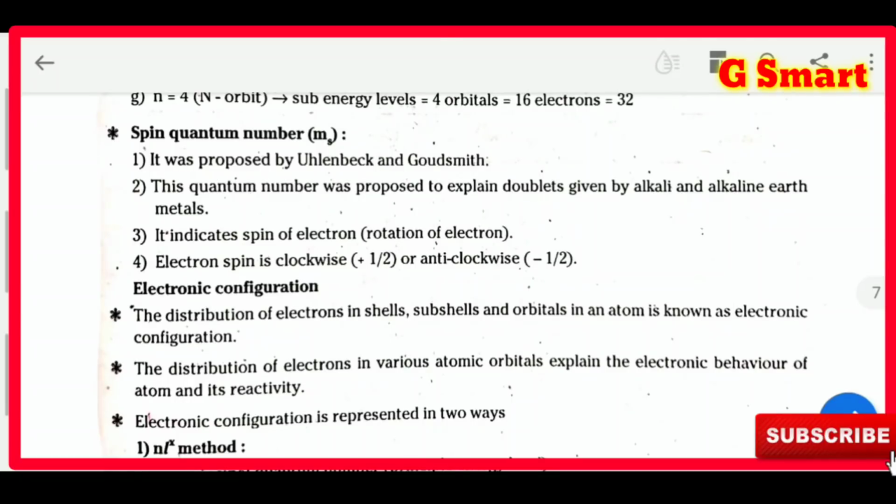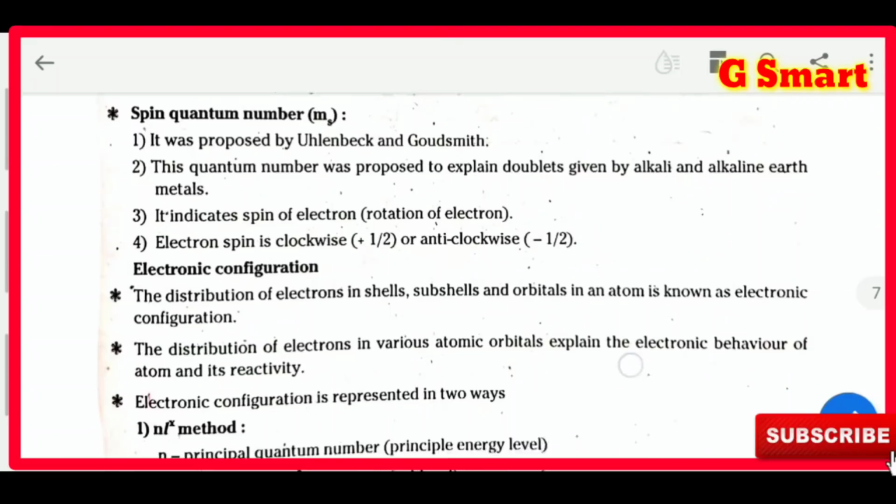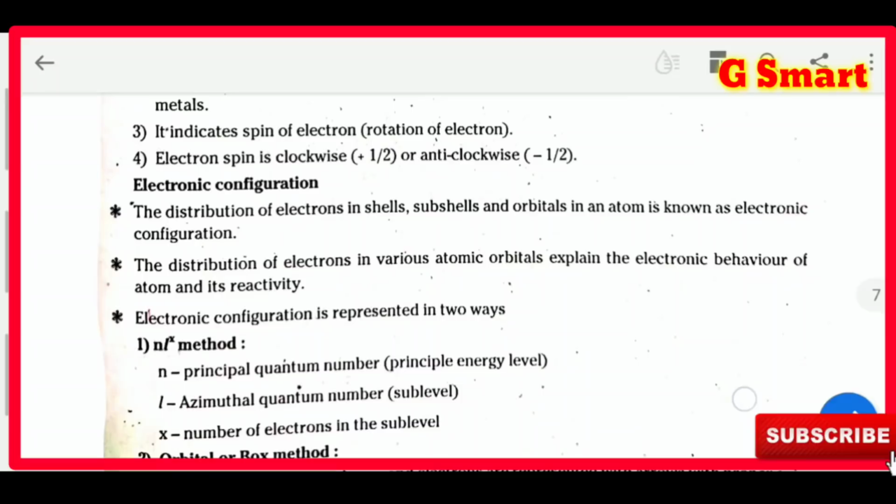Next one, spin quantum number. The spin quantum number was proposed by Uhlenbeck and Goudsmit. It indicates the spin of the electron, that means the rotation of the electron. If the spin is clockwise, it is plus 1 by 2. If the spin is anti-clockwise, it is minus 1 by 2. The spin quantum number has only 2 values, plus 1 by 2 and minus 1 by 2.